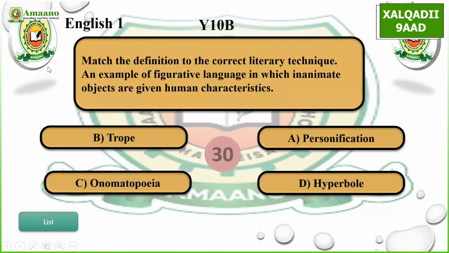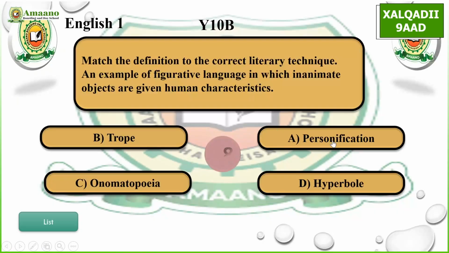We are going to begin with the form Year 10 boys. You pick a subject and then we proceed. Thank you. English 1. The question says, match the definition to the correct literary technique, an example of figurative language in which inanimate objects are given human characteristics. A, personification, B, trope, C, onomatopoeia, and D, hyperbole. A. Correct.